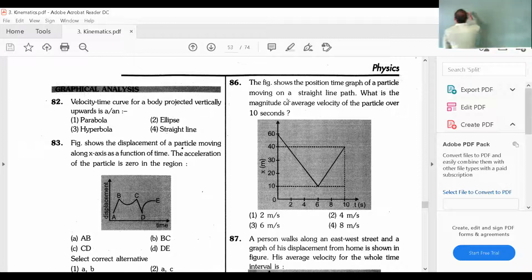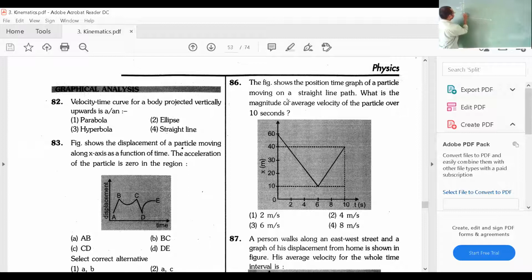So the position-time graph, first I will draw on the board. So this is x in kilometers, starting from 60, here 10, 20, 30, 40, 50. Where is it going up to?